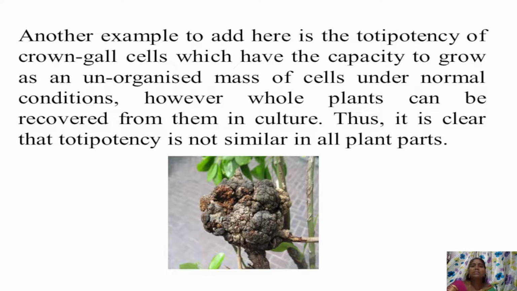Another example to add here is totipotency of crown gall cells. Crown gall is a disease caused by infection of Agrobacterium tumefaciens in dicot plants, which have the capacity to grow as an unorganized mass of cells under normal conditions. However, the whole plant can be recovered from that culture. This is the crown gall disease. A single cell can be induced to form a whole plant in in vitro culture. Thus, it is clear that totipotency is not similar in all plant parts.